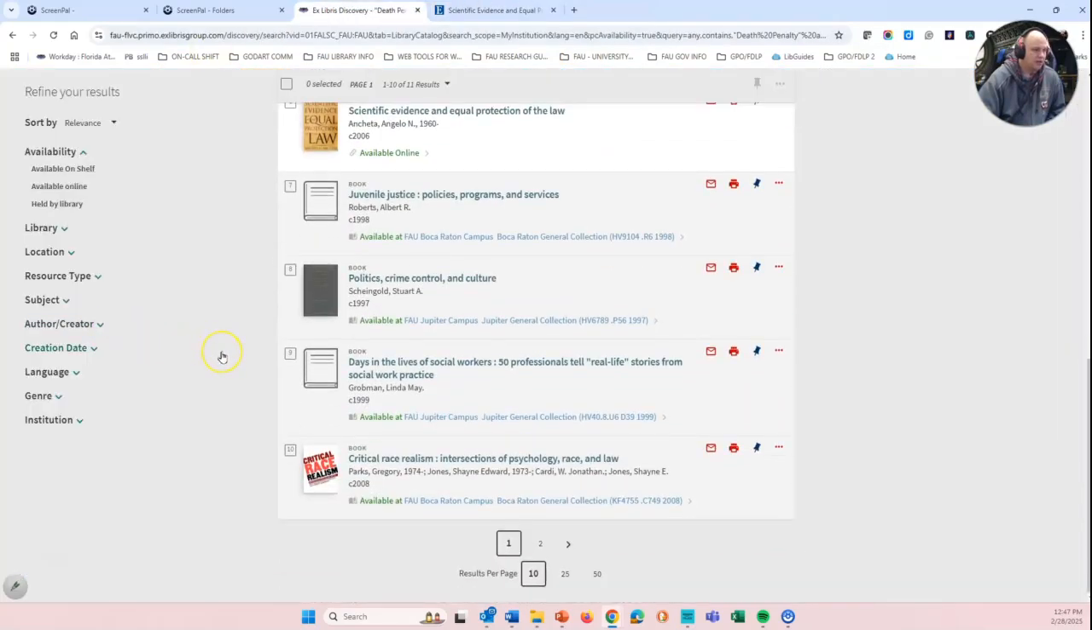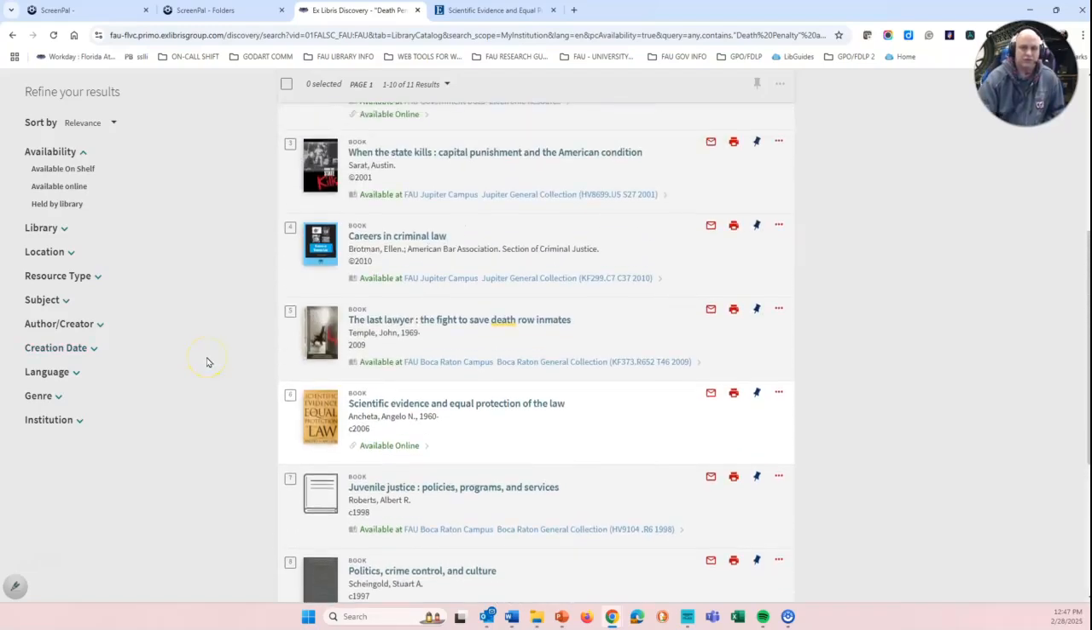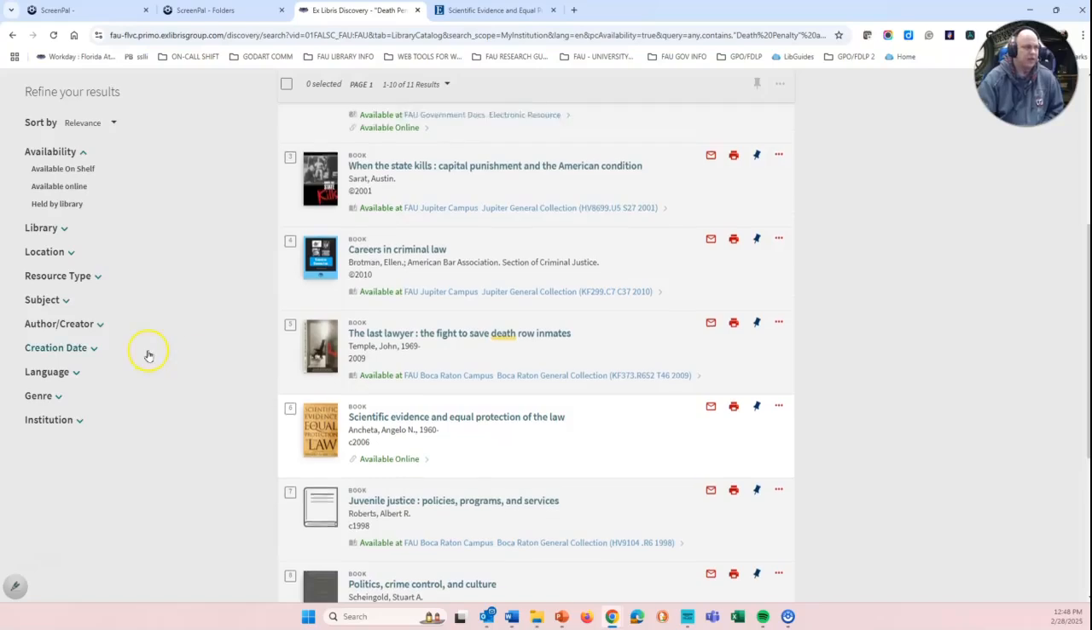So that's the catalog in a nutshell. Again, if you're comfortable using OneSearch for books, take advantage of OneSearch. But if you really just want to find a book or two and you don't want to deal with all the overload of resources that OneSearch can provide you at times, simply jump in the catalog.